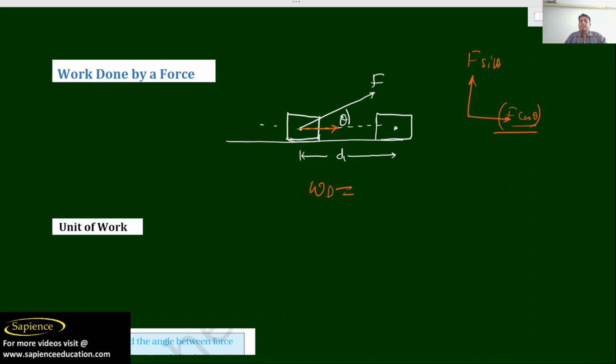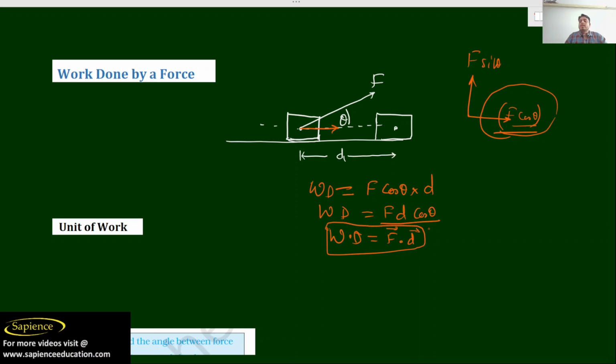If I take work done as WD, it will be force, but which force is responsible for displacement? Definitely F cos theta, into displacement d. So finally, work done is equal to F d cos theta. You know that F d cos theta means we can write F dot d. So vectorially, work done is equal to F dot d.